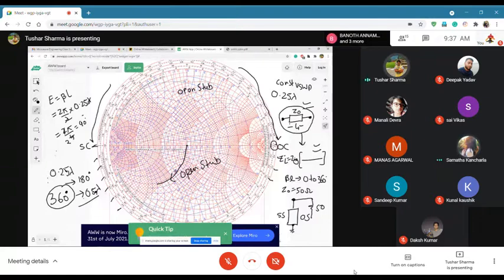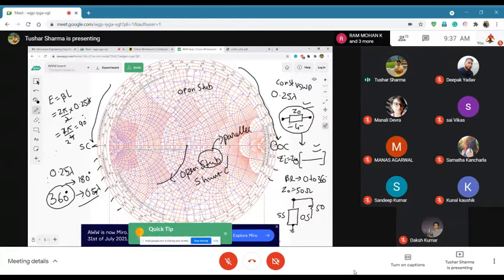Shunt C. Exactly. So shunt C is the equivalent of an open stub. Okay. Short stub. So both stubs, when you say stub, it means the element is always in parallel.